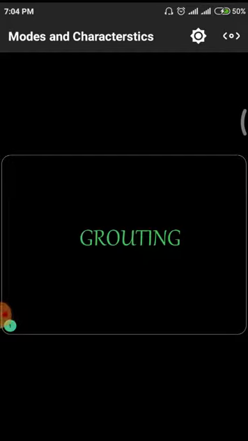Today's topic is related to modes and characteristics of grouting materials and techniques. In the previous class we discussed the different techniques and different factors involved in these grouting techniques.